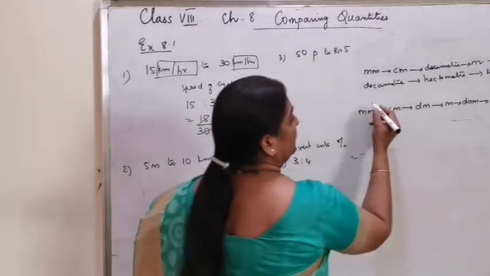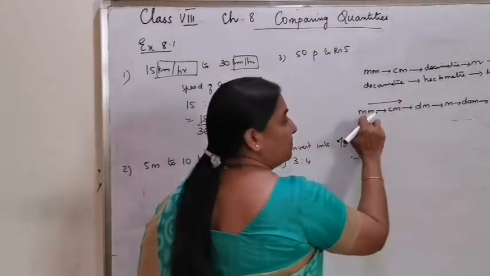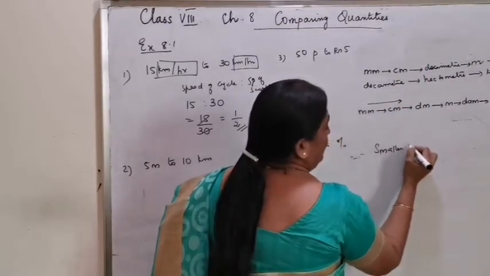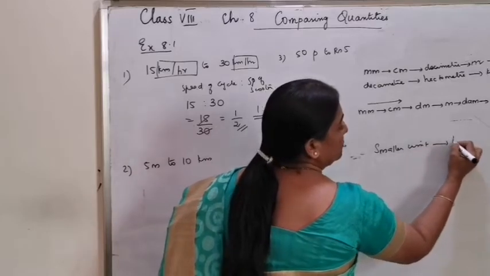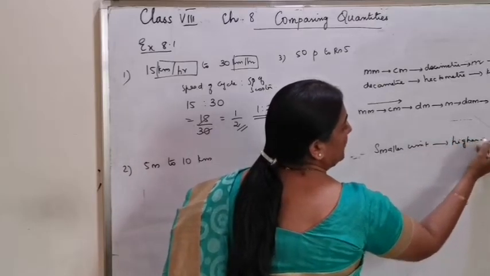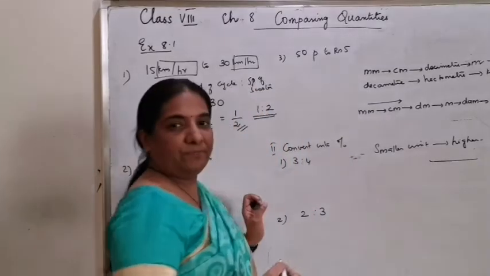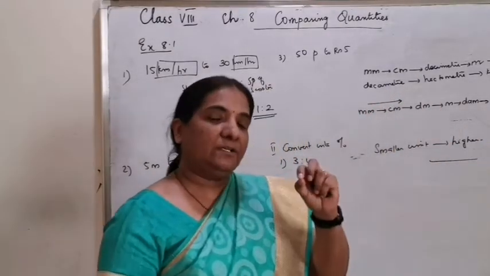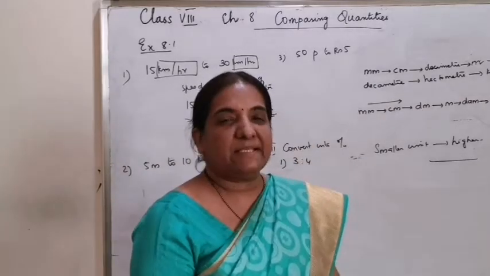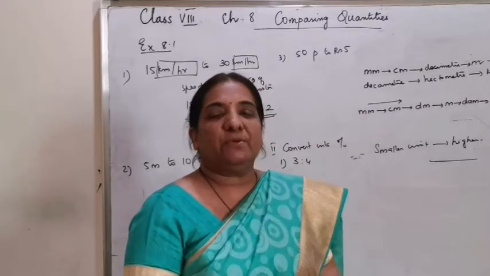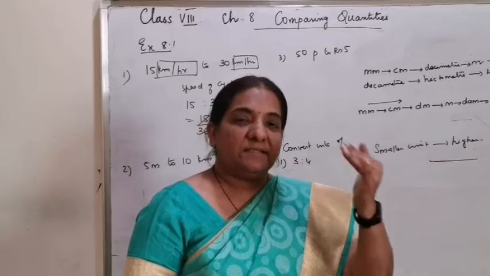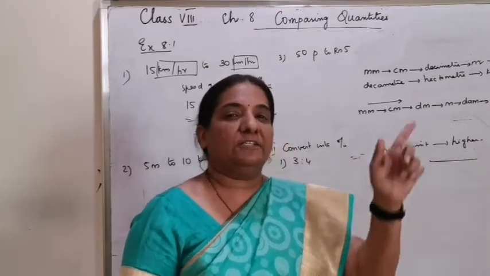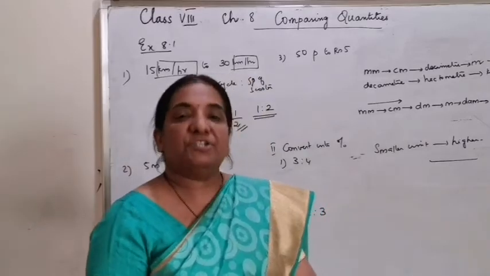If you have to convert from a smaller unit to a higher unit, divide by 10 to the power of how many places you are moving, or in an easy way you can say divide by 10, 100, 1000, etc., depending on the number of places you are shifting.